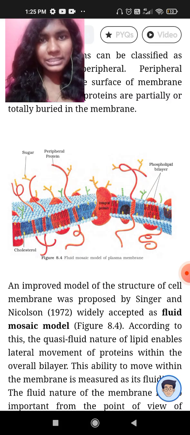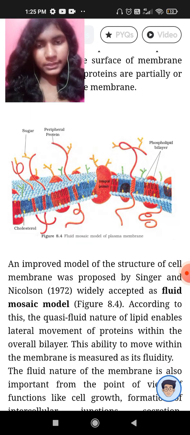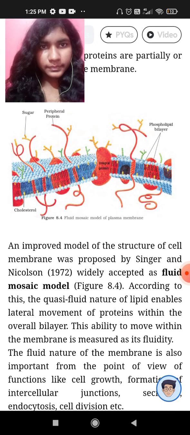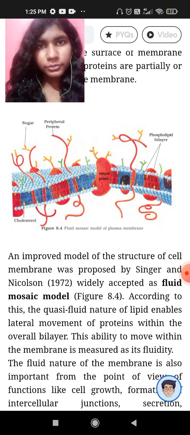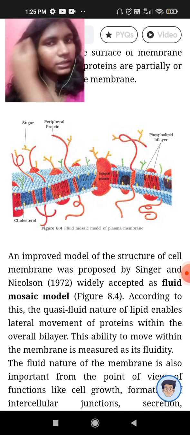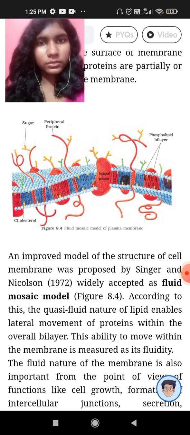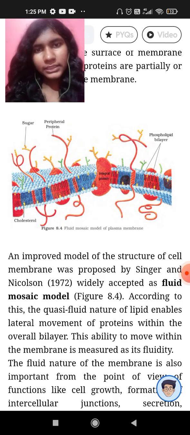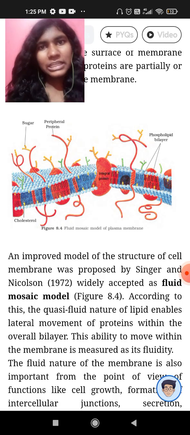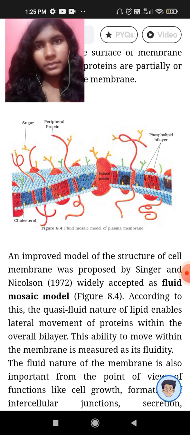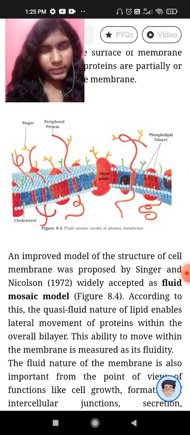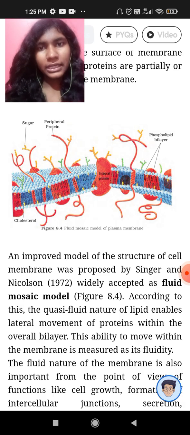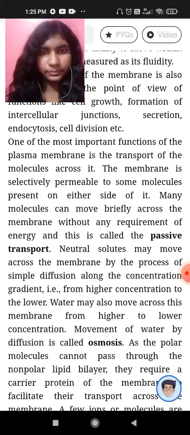We have proteins, we have cholesterols, and of course phospholipid layers. There are peripheral proteins at the periphery, and then we have integral proteins in the middle of the phospholipid layer, and also sugar on the peripheral protein.